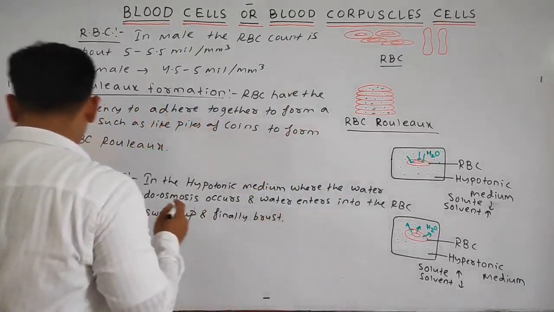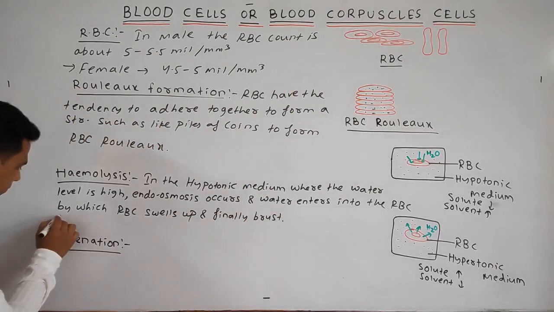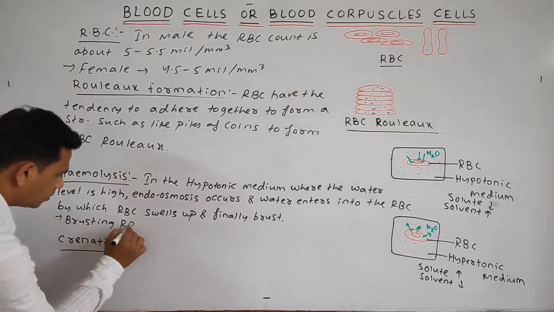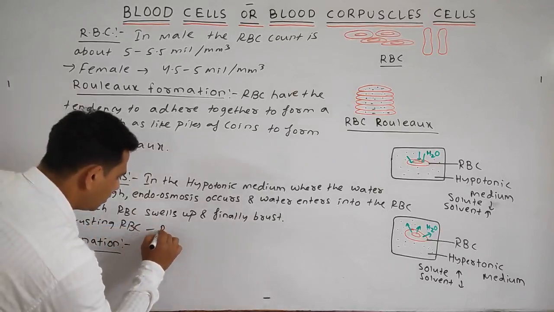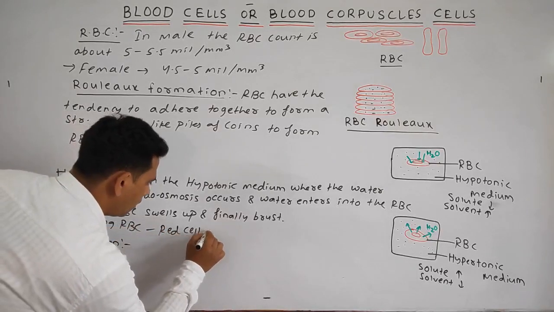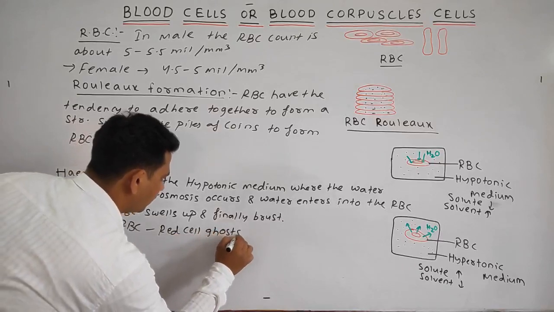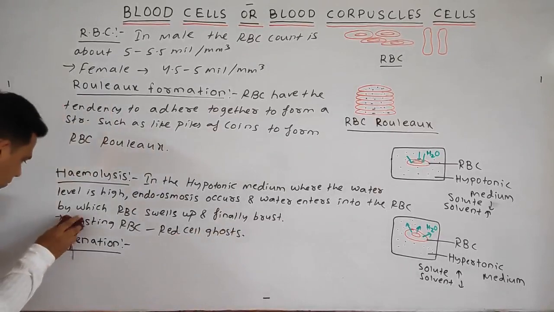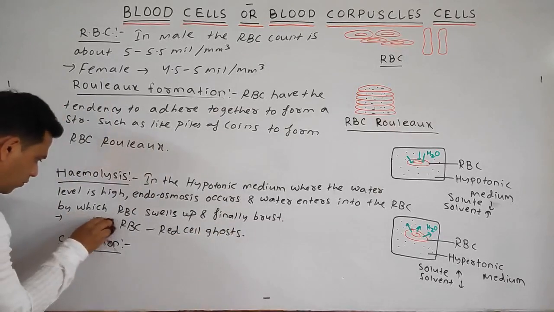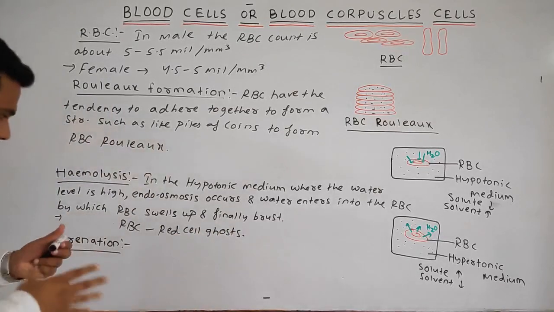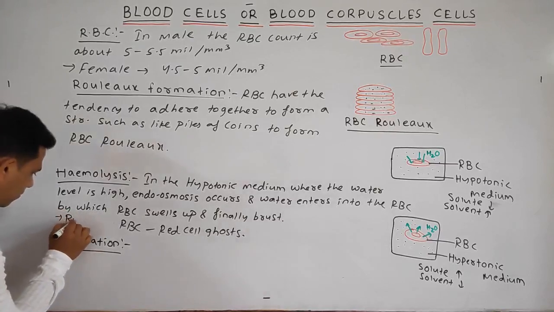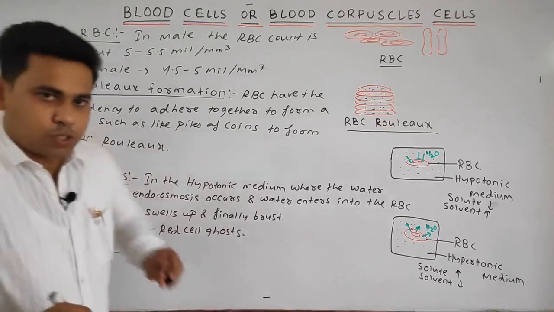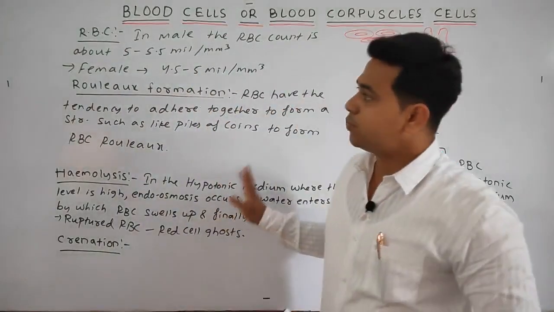The name is given, or we can say simply, the ruptured RBC. The most prominent word will be ruptured RBC. Okay, students, so this one is the red cell ghost.